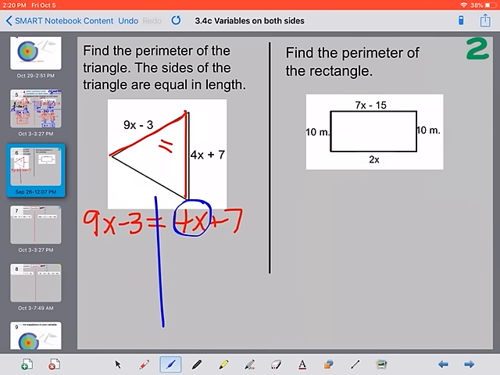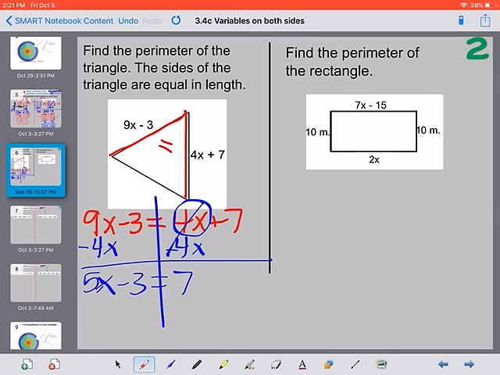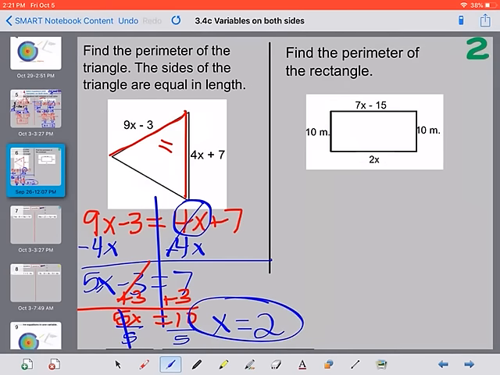So I'm going to move my smaller x's. I'm going to subtract 4x on both sides. So those will eliminate, and we'll have 9 minus 4 is 5x minus 3. I almost put plus. Whoopsies. Minus 3 equal to 7. Then get rid of adding and subtracting. I'm going to add 3. We're undoing our order of operations. 7 plus 3 is 10. And then divide by 5 on both sides to get rid of that multiplication. 10 divided by 5 is 2.